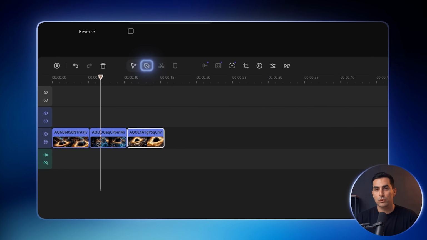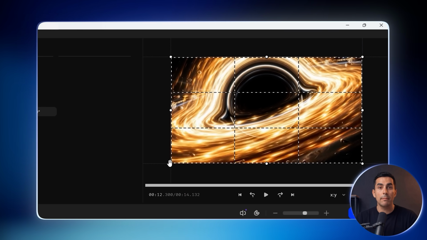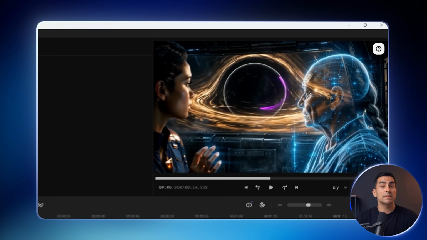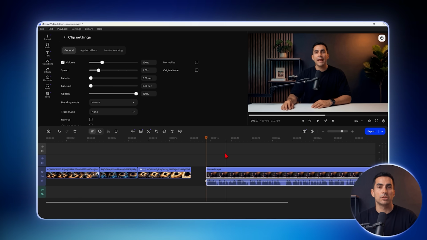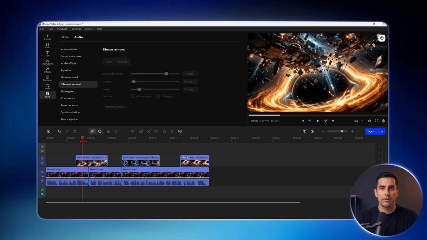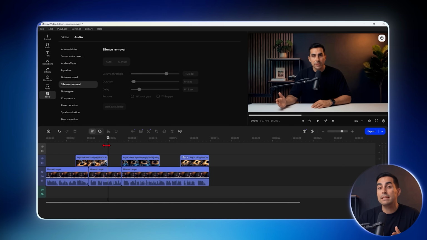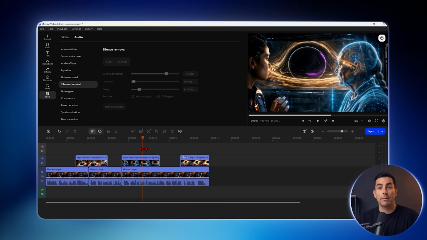First, I'll use the basic tools to cut unwanted parts, crop the frame, and rotate clips when needed. But it still won't feel professional if we leave it there. So I recorded myself explaining certain parts and placed those clips throughout the video. The camera changes make the pacing more dynamic and keep the video from becoming boring.